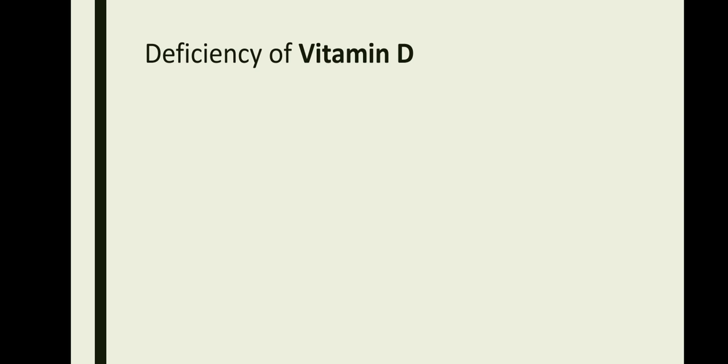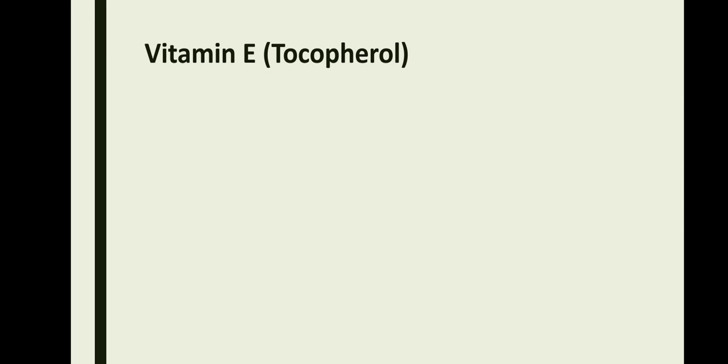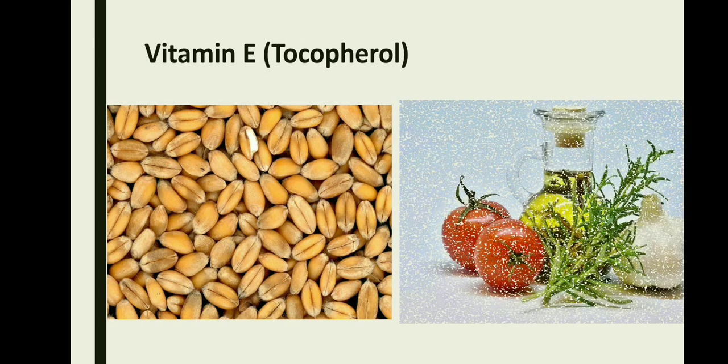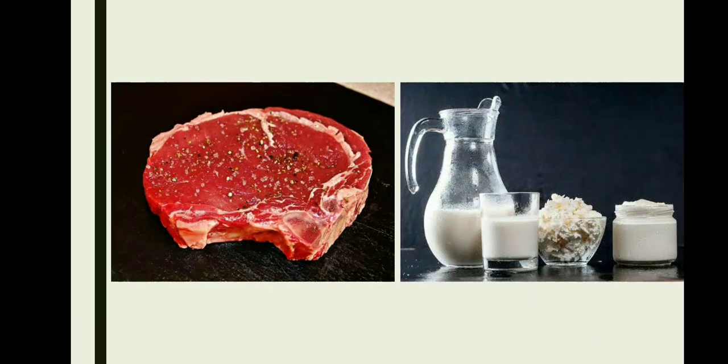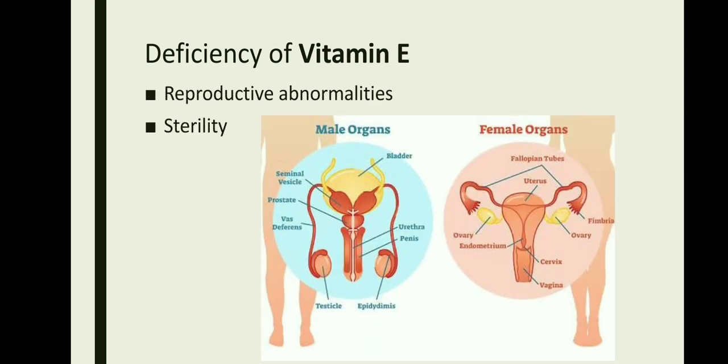Deficiency of vitamin D will lead to a condition known as rickets. The symptoms of rickets are bow legs, defective ribs, development of pigeon chest. The next vitamin that we are going to be discussing is vitamin E. Vitamin E is also called tocopherol, and the sources of vitamin E are whole wheat, vegetable oil, meat and dairy products. Deficiency of vitamin E will lead to reproductive abnormalities and sterility, where men and women will not be able to bear children.